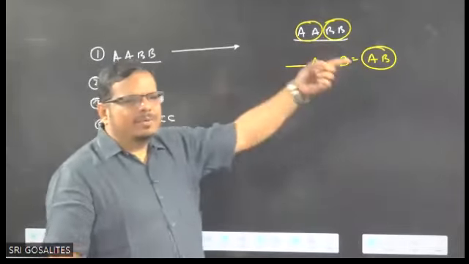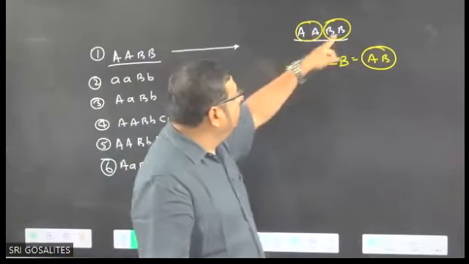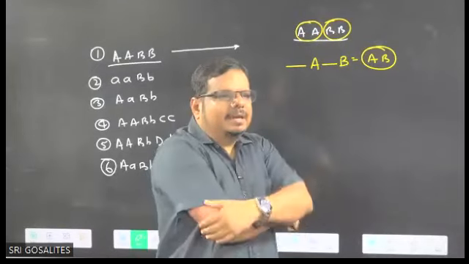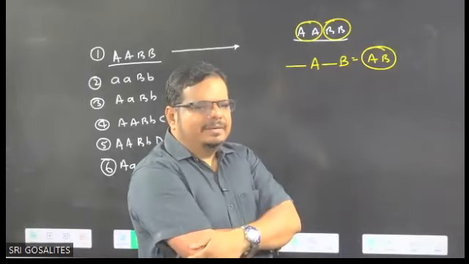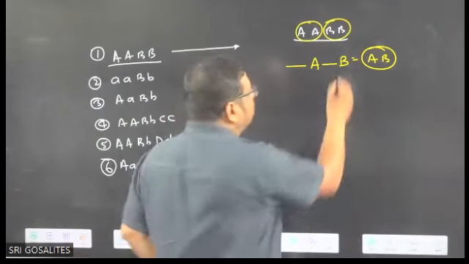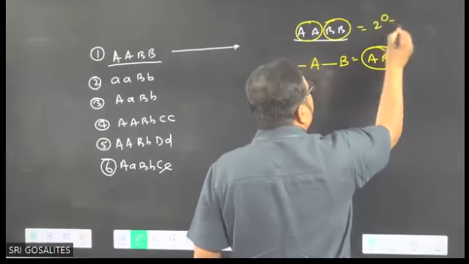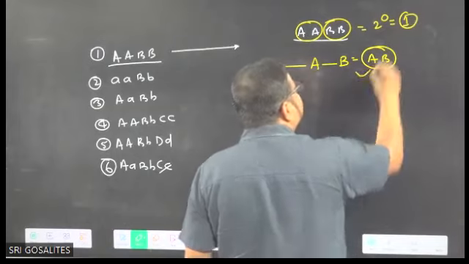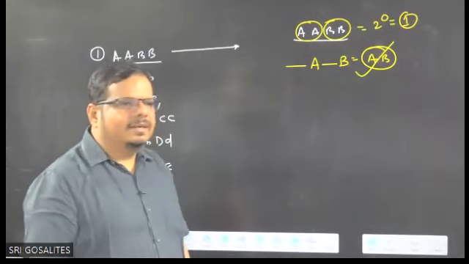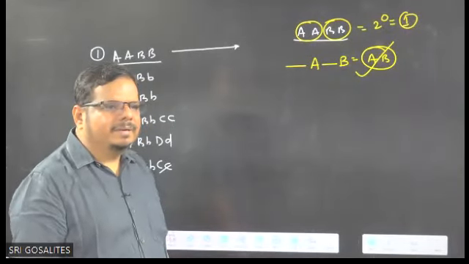One type of gamete came or not? Capital A, capital A, capital B gives how many types of gamete? It becomes 2 to the power 0, no? And 2 to the power 0 equals 1 type. And this is the one type of gamete. This is the name of the one type of gamete.